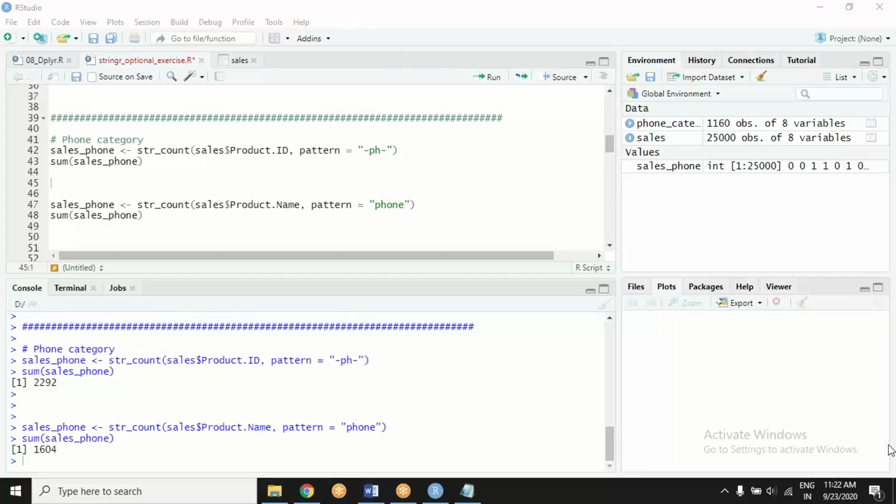Okay, all set so far. STR count, sales, product ID, pattern phone. Sales phone, STR count, detect, pattern phone.